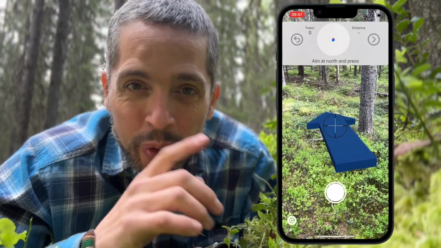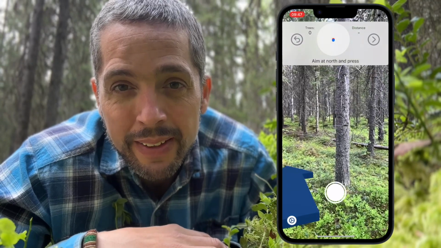When you start the app, you will see an arrow that points at north, and sometimes your phone thinks that north is in the wrong direction, but now you could tap on this arrow and just point at the right direction. This is useful if you want to match your data from Arboreal Forest with aerial data from drones or satellites or from aeroplanes. And the best is yet to come.